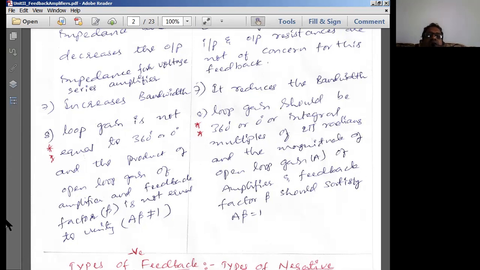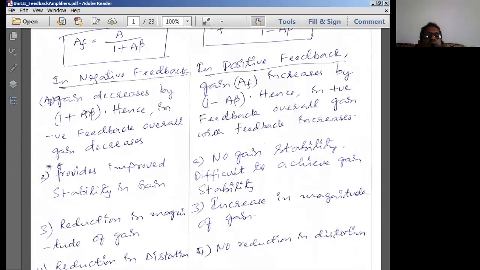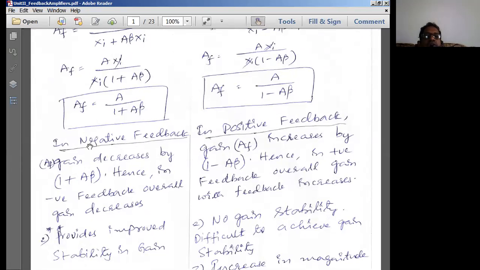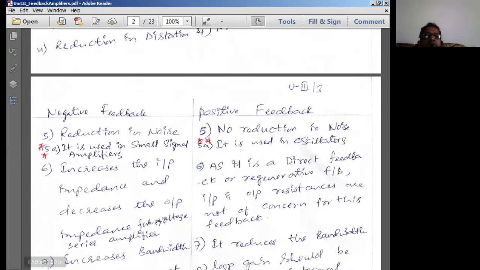So these are the basic differences between the two amplifiers. If you write only the negative feedback amplifier points, it can be called the features of negative feedback amplifiers.